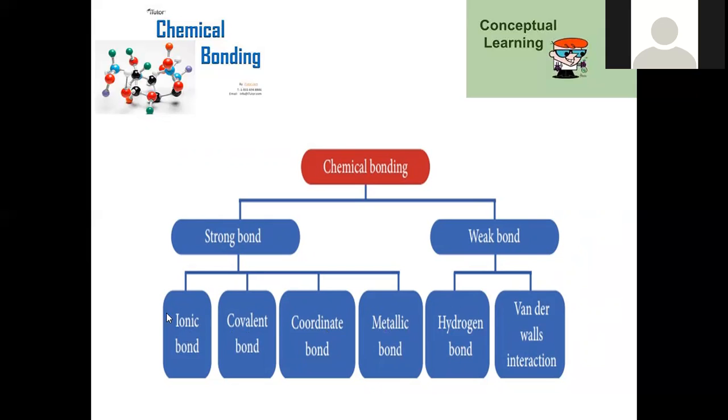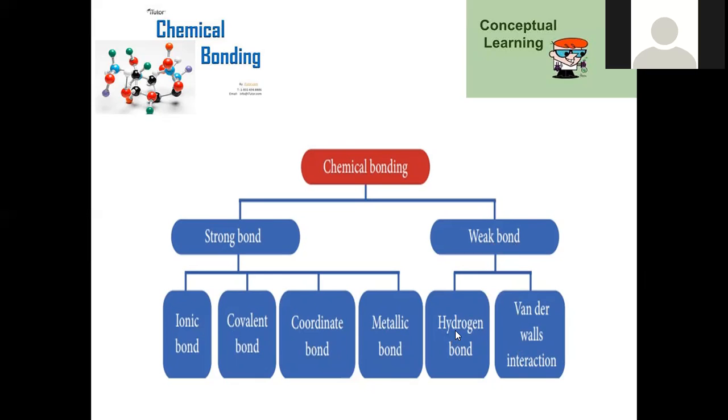This is called metallic bond formation. So all these four are categorized as strong bonds, and any compound you are taking, which are present either in nature or synthesized in the laboratory, all come under these four categories only. Otherwise, exceptionally, we have two kinds called weak bonds: hydrogen bond and van der Waals bond formation.